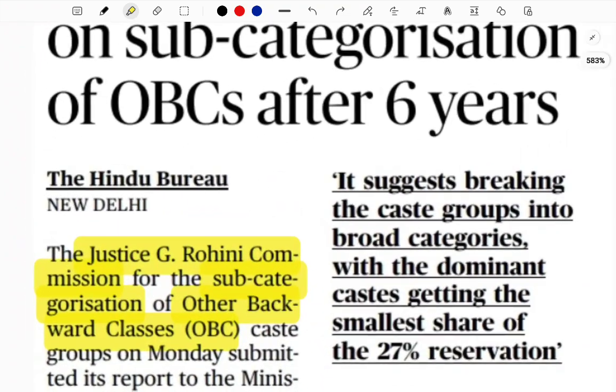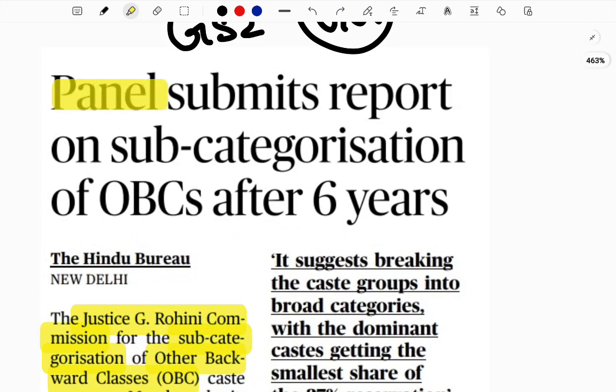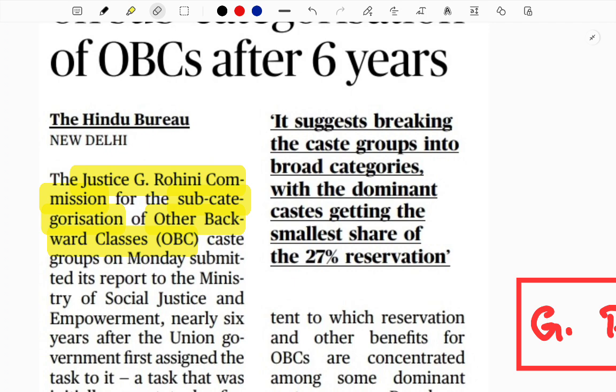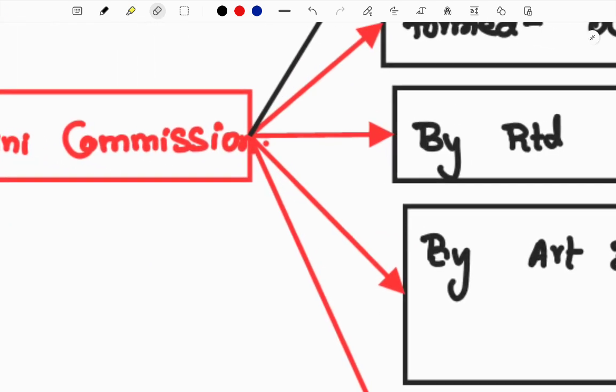Next, let me come to one more important current affair. Recently, the panel submitted its report on subcategorization of OBC after 6 years. What is this panel? The panel is headed by Justice G. Rohini, the Rohini Commission. You need to understand what this commission is, what subcategorization of OBC is, and why it is so important. I will explain in a clear format.